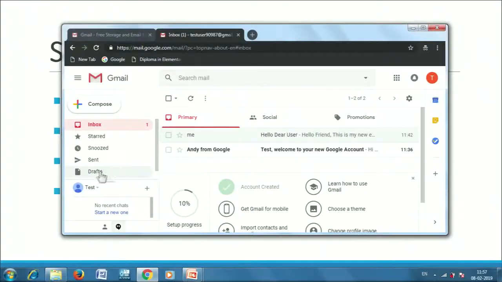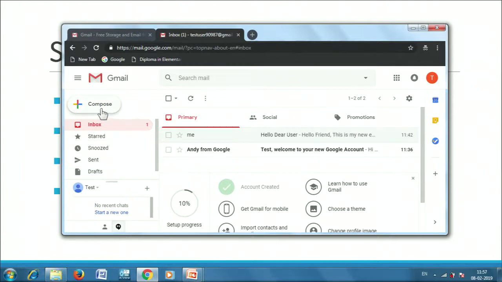I can save it as a draft, as I have shown you the drafts folder under Gmail. So it will be saved there, and you will be able to access it anytime in future. When you want to, you can come back, edit the draft again, put a new date, and then you can send the email to your friends. On our Gmail interface, this is the draft option that I have just talked about.